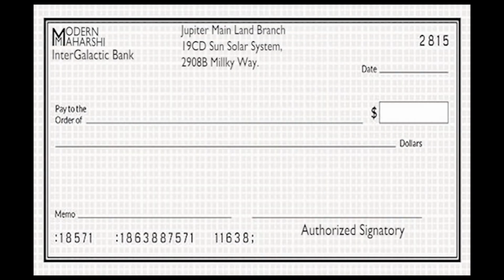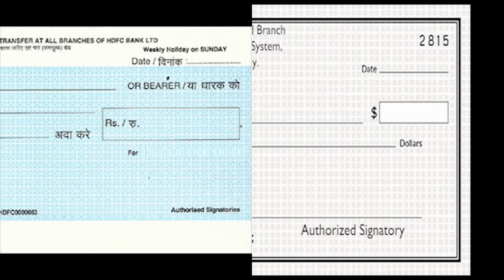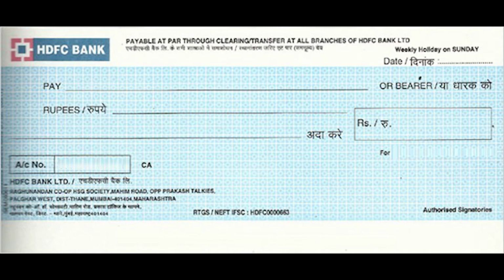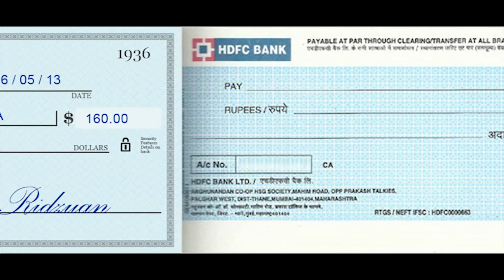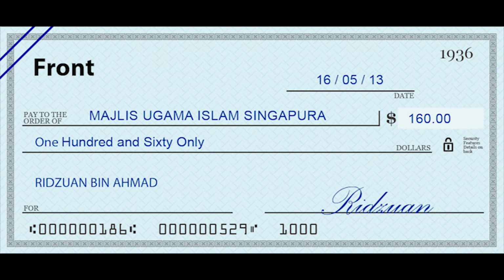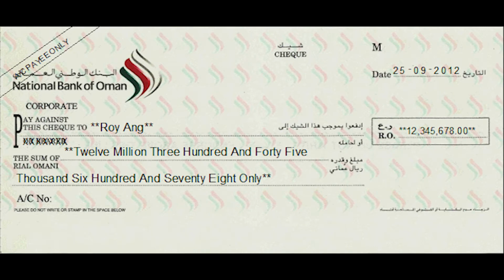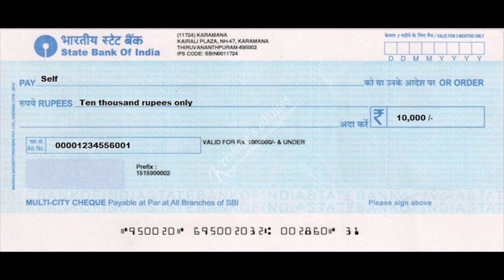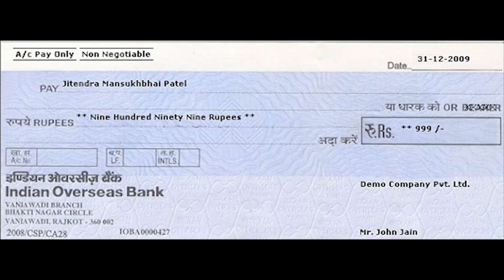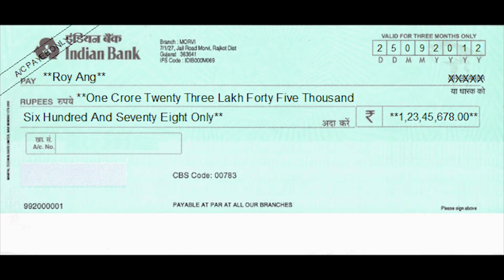A check, or cheque in British English, is a document that orders a bank to pay a specific amount of money from a person's account to the person in whose name the check has been issued. The person writing the check, the drawer, has a transaction banking account, often called a current, check, or checking account, where their money is held. The drawer writes the various details including the monetary amount, date, and a payee on the check, and signs it, ordering their bank, known as the drawee, to pay that person or company the amount of money stated.